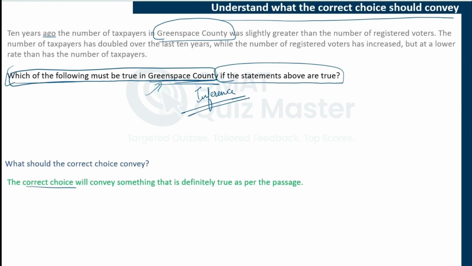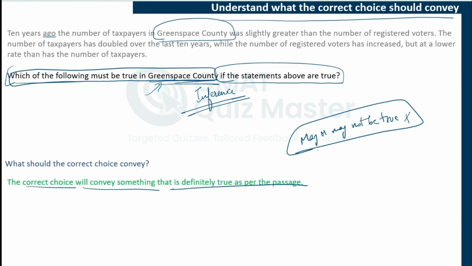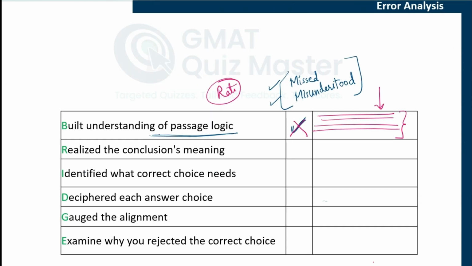So the correct answer choice will convey something that is definitely true as per the passage. So we will be evaluating answer choices. The answer choice that may or may not be true will be eliminated. The correct answer choice will be definitely always true as long as the passage is true. So with this understanding, let's update our bridge table.